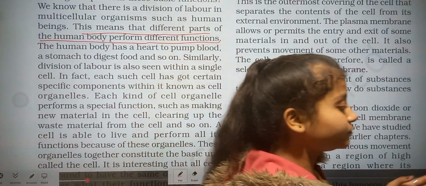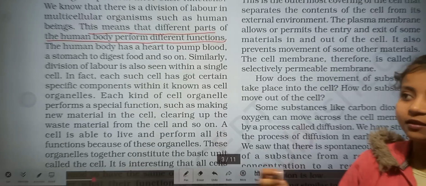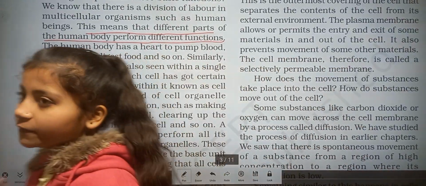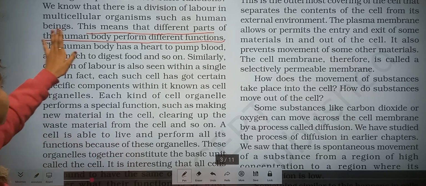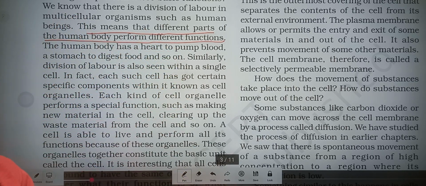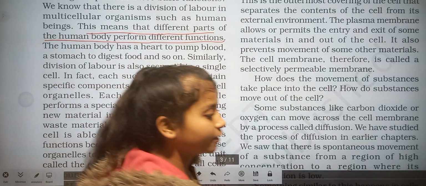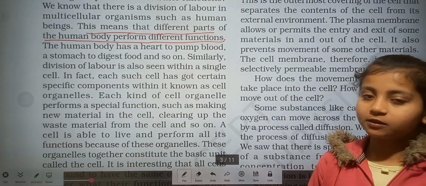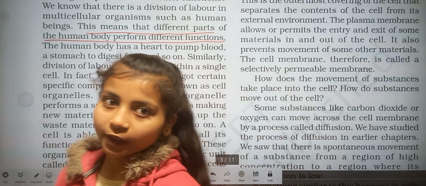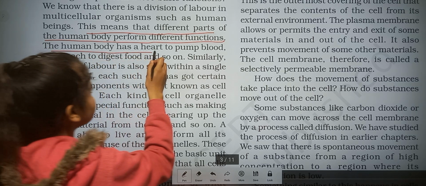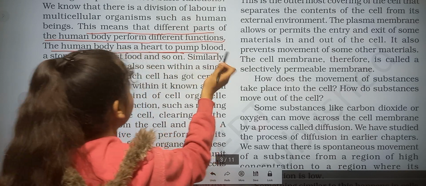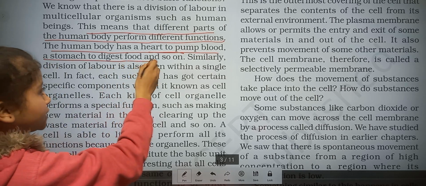The function is divided in every body part. So here it is written that different parts of the human body perform different functions. In our body, the heart is used to pump the blood. The human body has a heart to pump blood and a stomach to digest food, and so on.